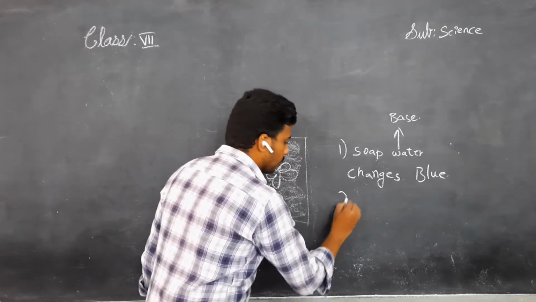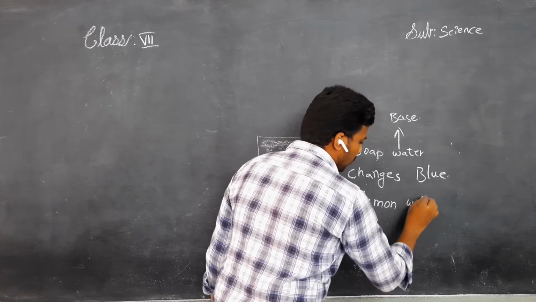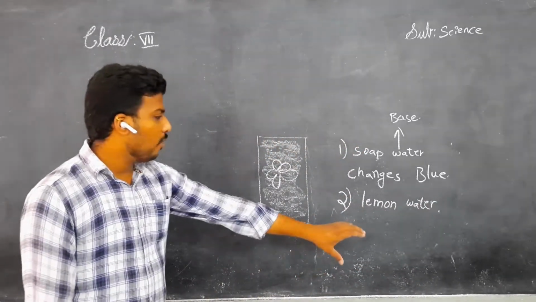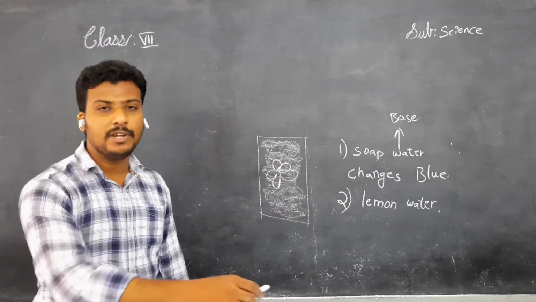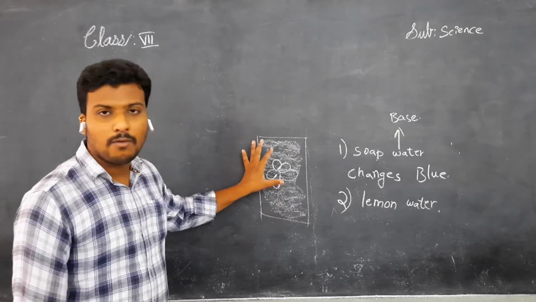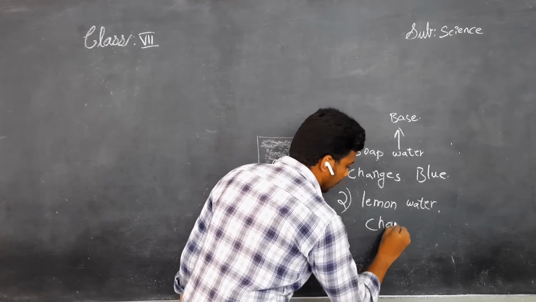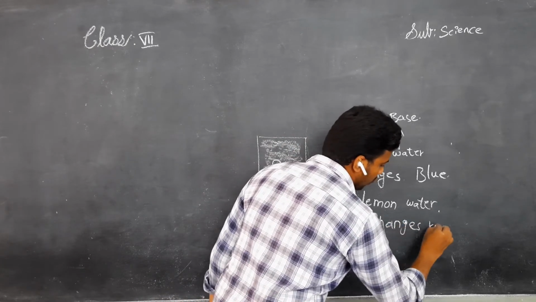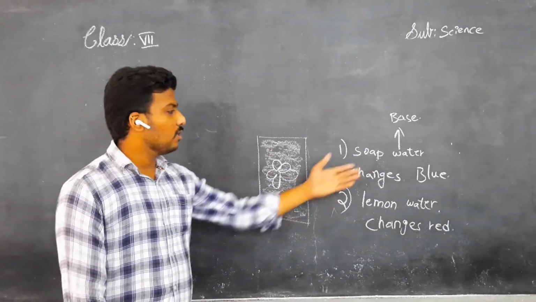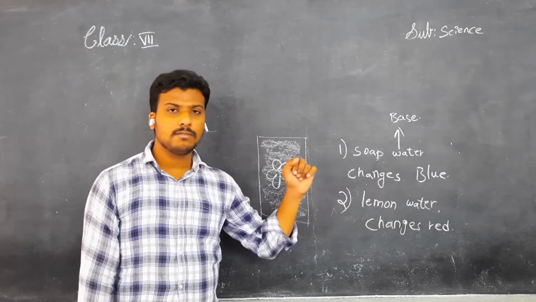Right now, take lemon water or lime water. Again, you apply it on this flower by using a brush. Then what will you observe? You will observe that the flower again changes into red color. Understand, children? Why in these two cases did the color change? Because you are applying both bases and acids.